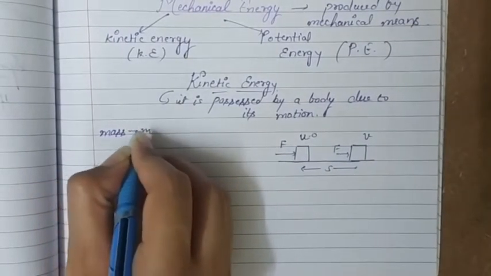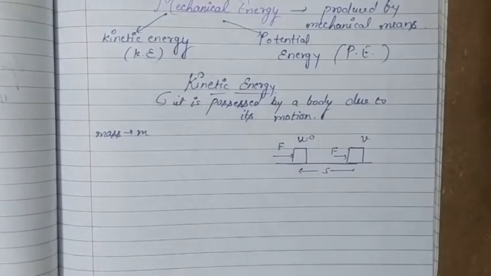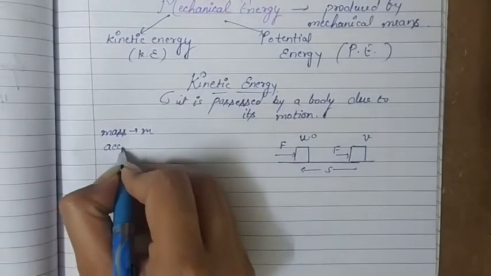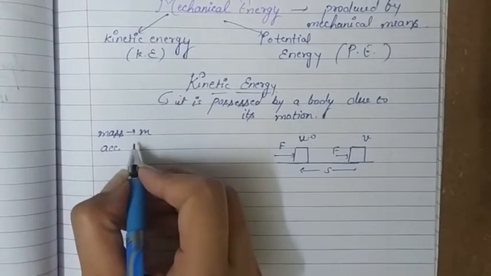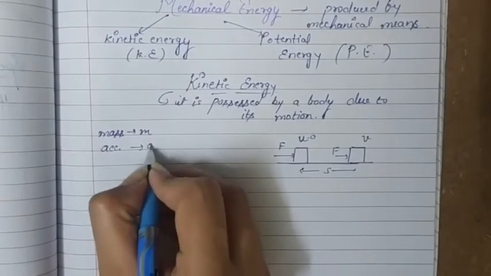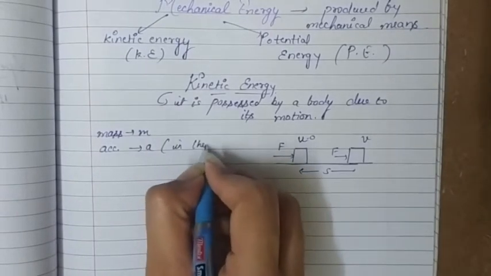If the mass is m and its initial velocity is 0, F is the constant force applied on that body, and when that body is moving, a force is continuously applied on it, so there must be some acceleration acting on it. So we are assuming that the acceleration produced in the body in the direction of force will be a. So this acceleration is a, that is produced in the body in the direction of force.